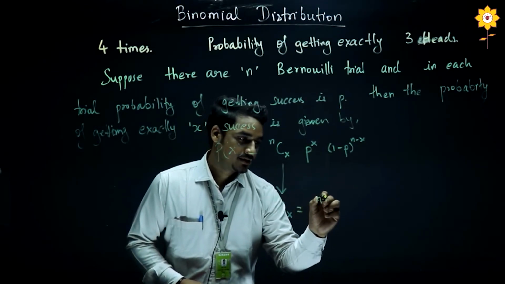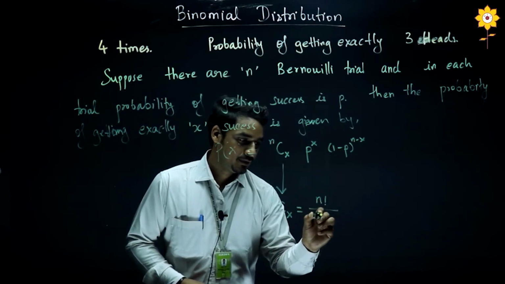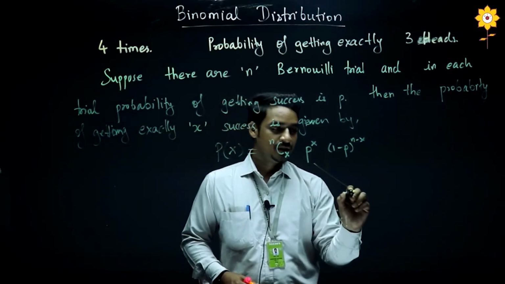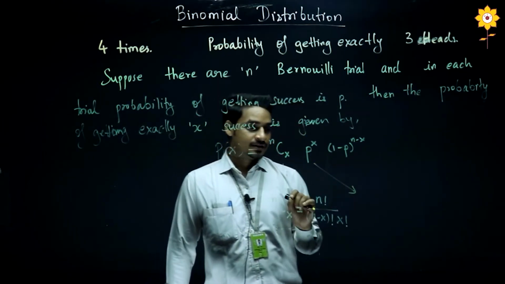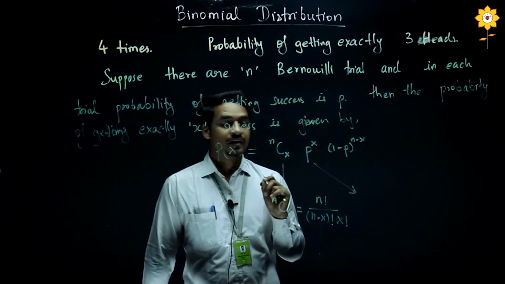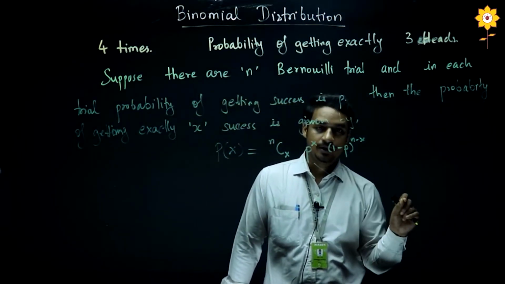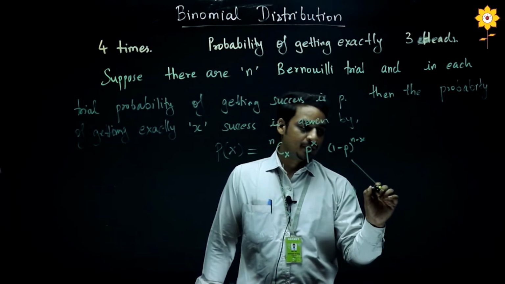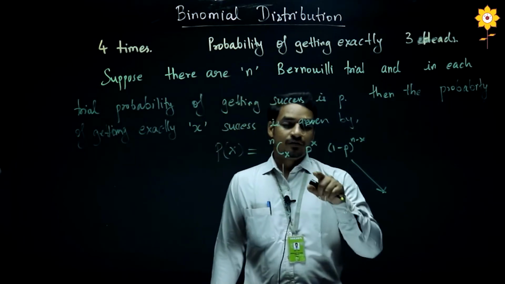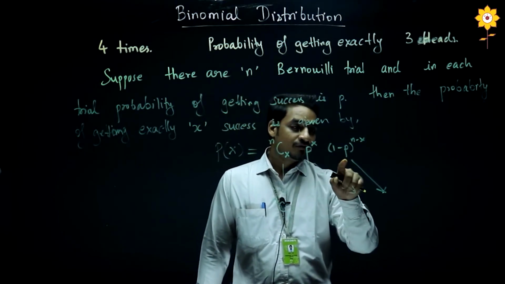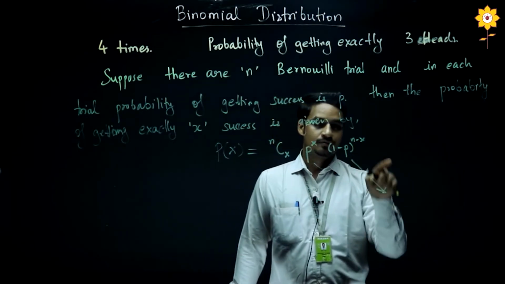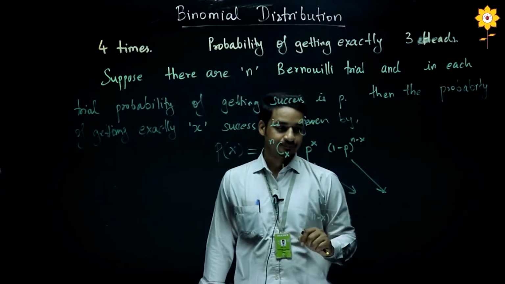It is computed as n factorial upon (n minus x) factorial into x factorial. This p is the probability of getting success in each trial. Now this is a binomial distribution. Here the probability of getting success will be constant in each trial. The total probability is 1 and the probability of getting success is p, so the probability of getting failure will be 1 minus p, and this will be raised to n minus x.